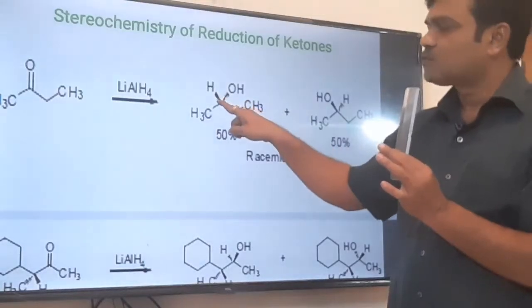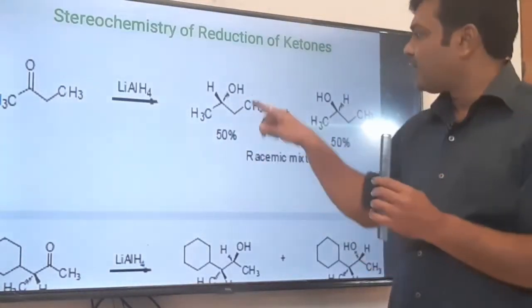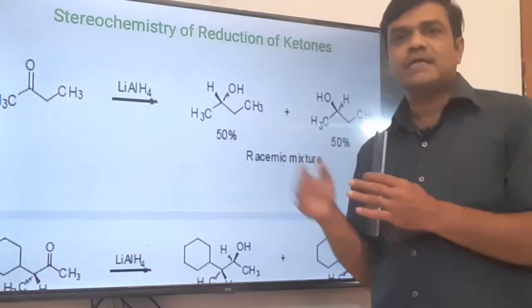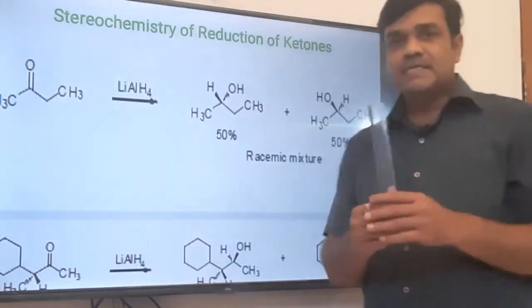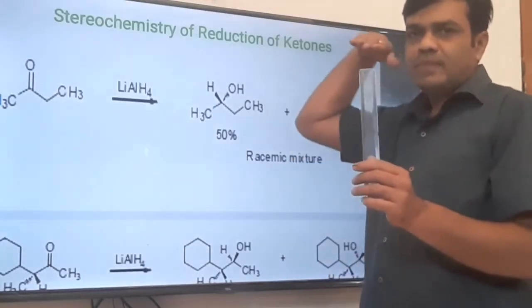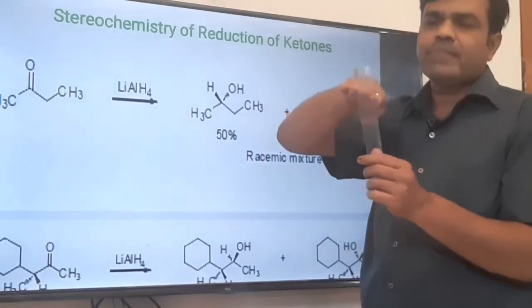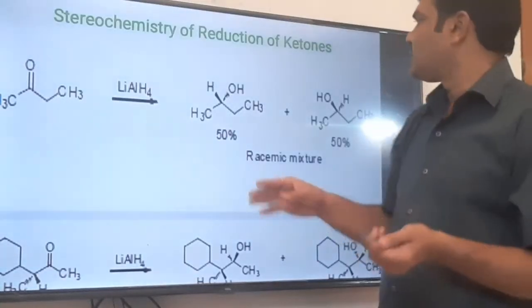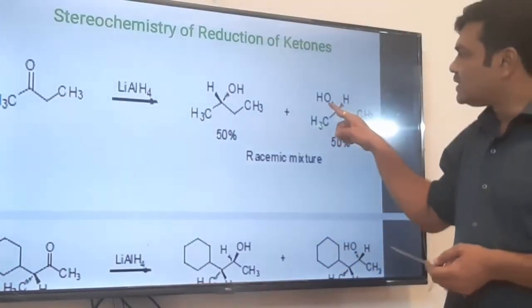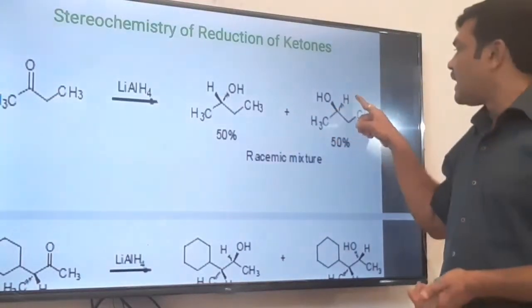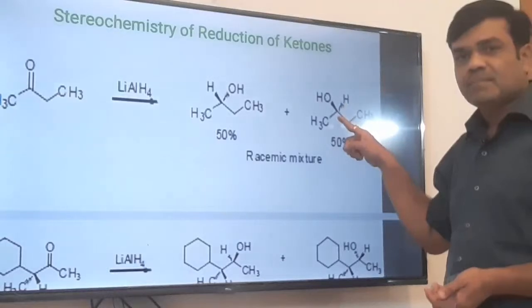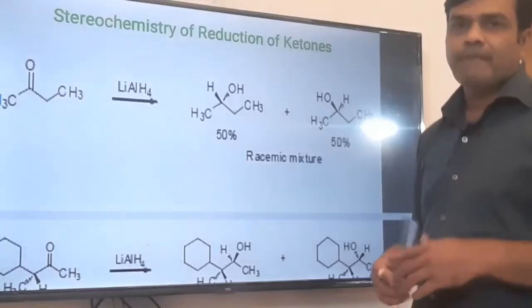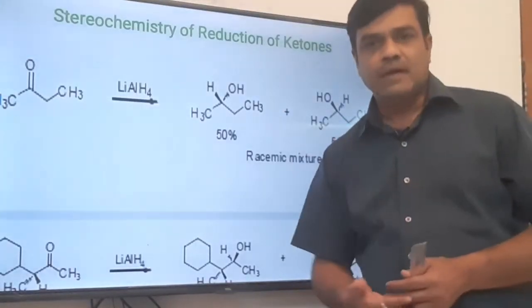You can see here hydrogen is shown by a dark line, which is in the front, and this OH group is shown by a dotted line, which shows that it is on the back side. There is a 50% chance that the hydride ion attacks from the back side of the observer. In that case, it pushes the oxygen to the opposite side, and the OH group, you can see here, is shown by a dark line, means it is toward the observer, and the hydrogen atom attached to the carbon is shown by a dotted line, means it is back. So there is a 50% chance for each attack of the hydride ion on the carbonyl carbon.